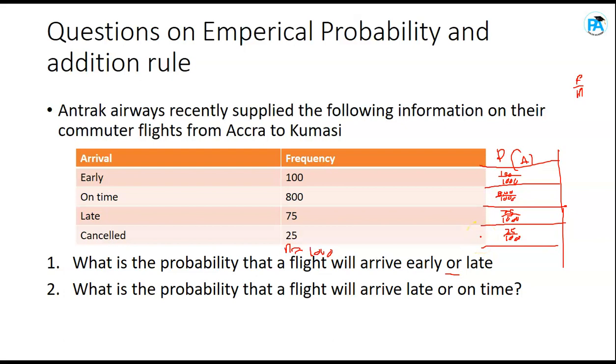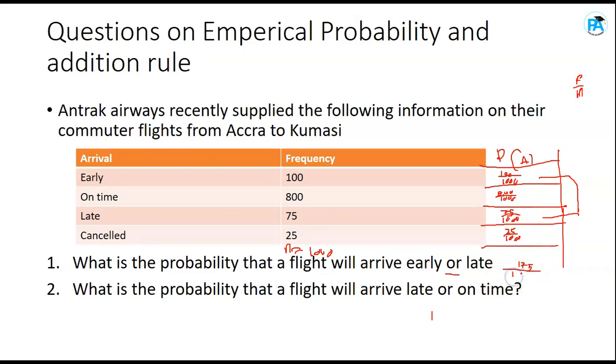Do you get it? So the probability of early or late should be what? What's the probability of early? 100 over 1000, isn't it? 100 over 1000 plus, what's the probability of late? 75 over 1000. So you add the probability of early plus the probability of late. When you add them together, you get 175 over 1000.